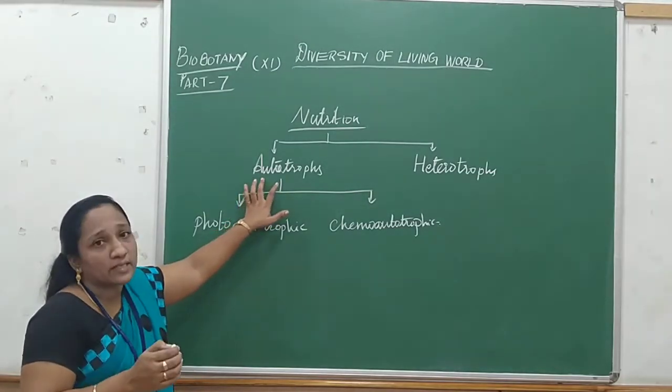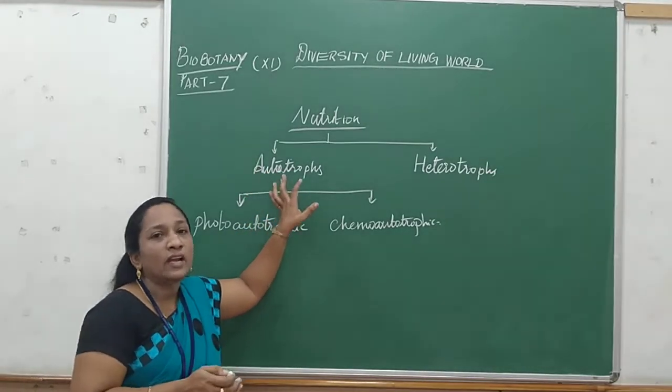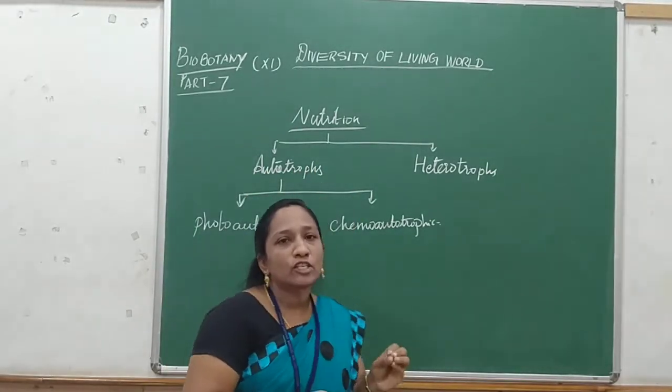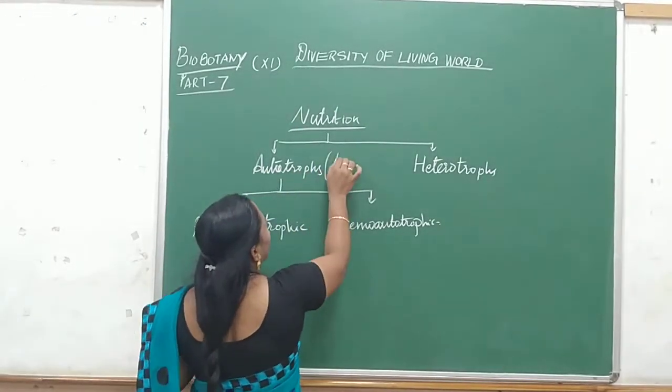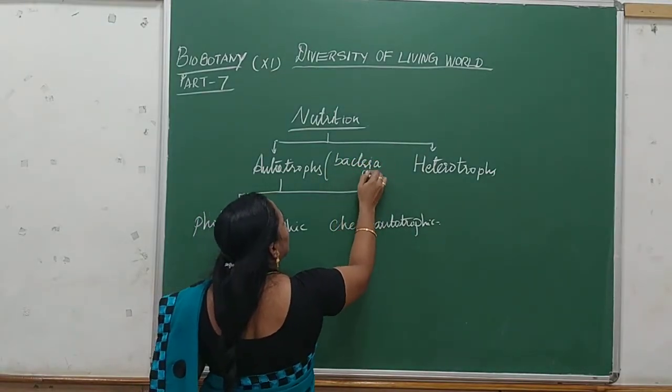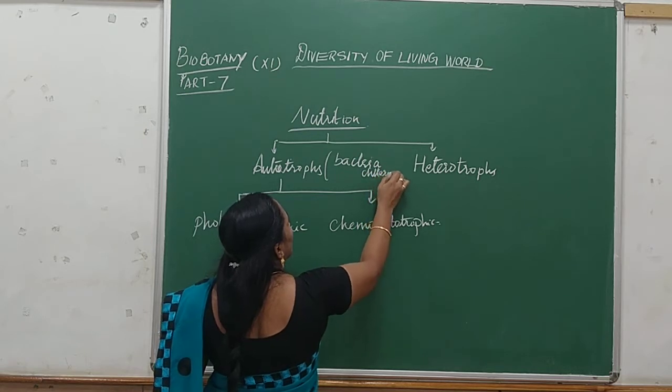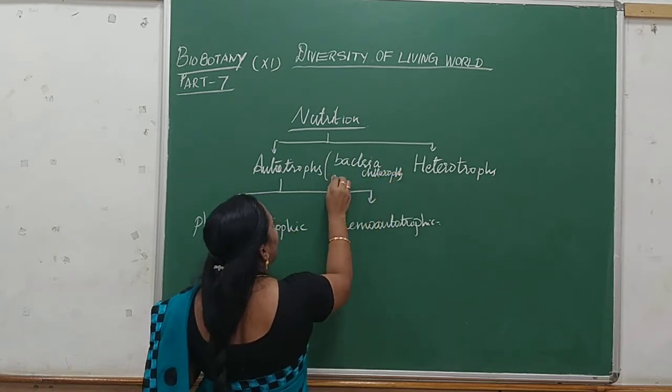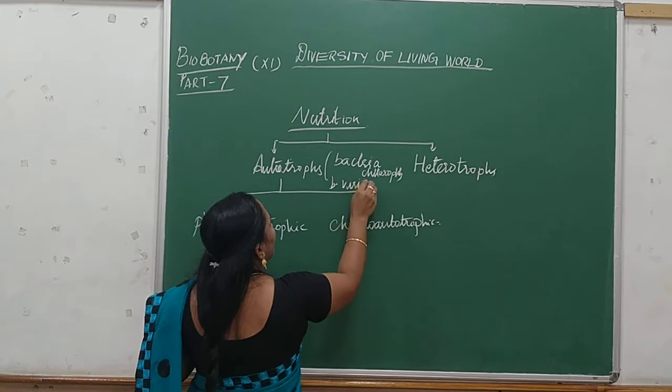presence of pigments. Here the bacteria have two types of pigments: bacteria chlorophyll and bacteria viridin.